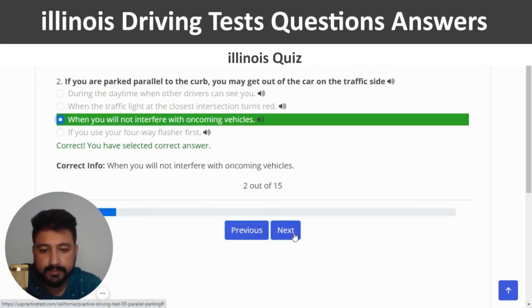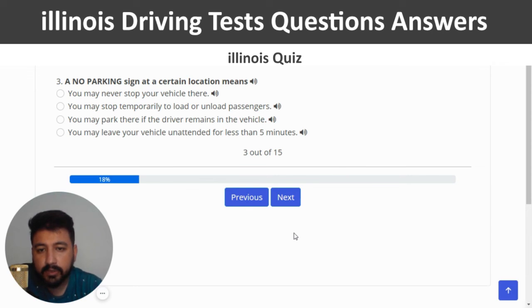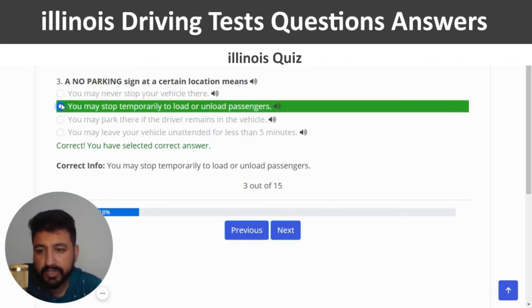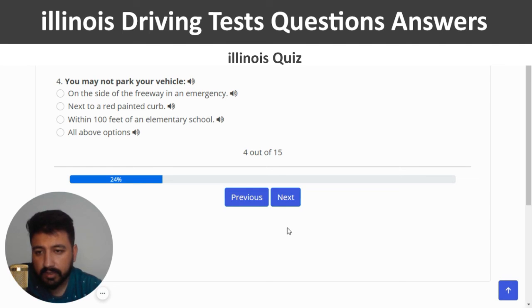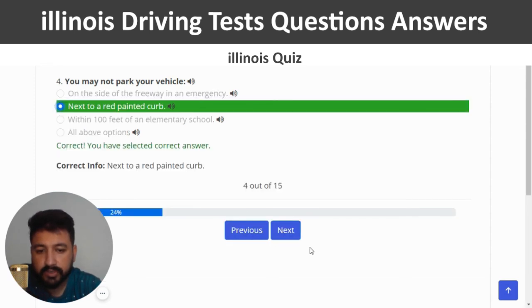Yeah, correct. And next. A no parking sign at a certain location means, the right answer is, you may stop temporarily to load or unload passengers, which is the second option. Yeah, and next. You may not park your vehicle. The right answer of this question is the second one, which is next to a red painted curb. So I'm going to click on the second option. This is the correct one.